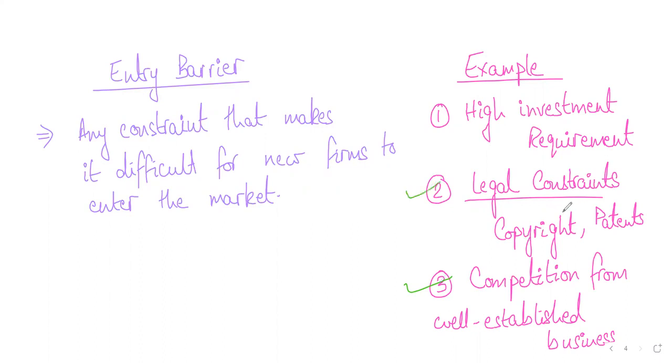Similarly, there are legal constraints. Legal constraints mean anything that prevents you from copying a product. The COVID vaccination, I don't know if that is patented or copyrighted, but if something is copyrighted, you can't copy it. You must have read in the news that Apple sued Samsung for copying a design, and Samsung sued Apple for copying their technology. So these are copyrights. And then a high investment requirement. If something requires a very high investment, that is also a constraint.